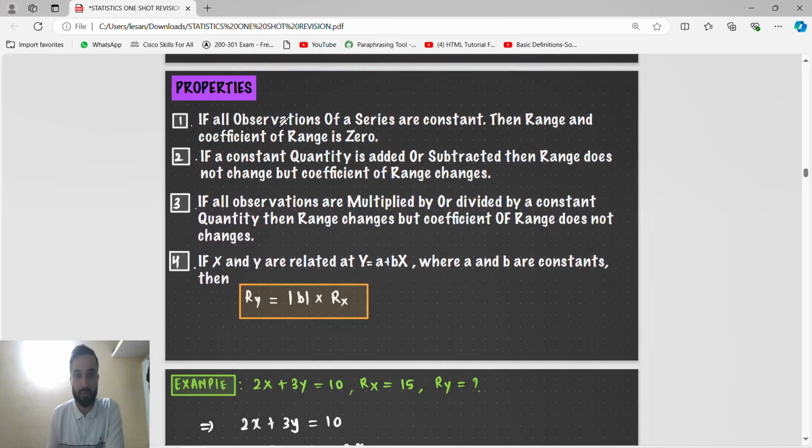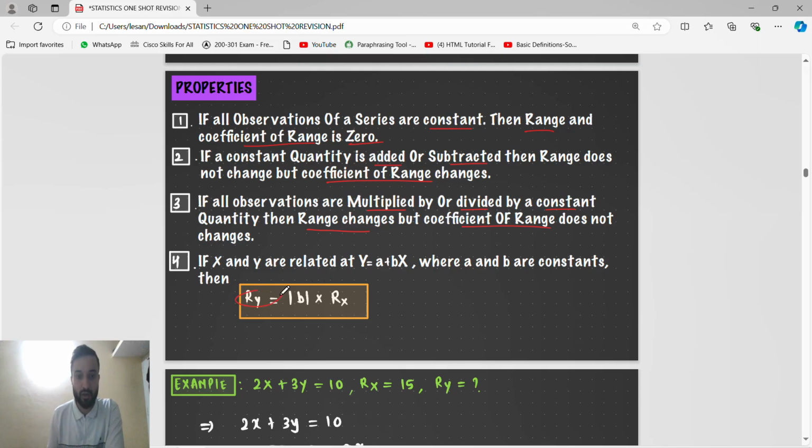Properties. If all the observations of a series are constant, as I have said before, range and coefficient of range are 0. If a constant quantity is added or subtracted, then range does not change, but coefficient of range changes. If all the observations are multiplied or divided by a constant quantity, range changes, but coefficient of range does not change. Guys, very important for the MCQ.